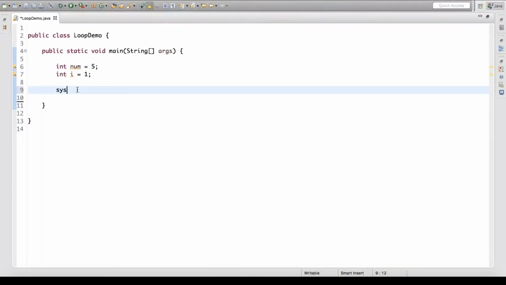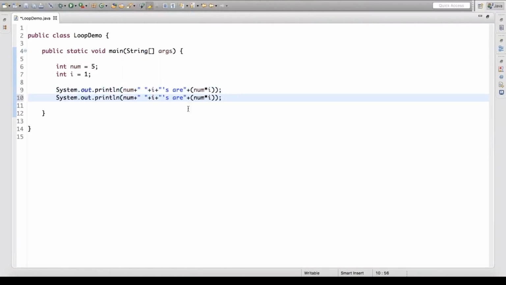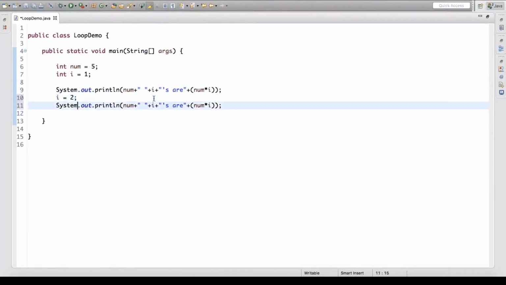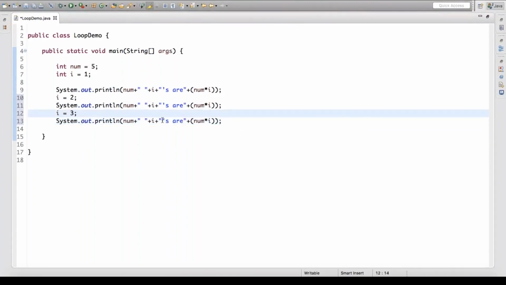So how will I write the table? I will say System.out.println of num plus " i's are " plus num into i. Just have a look at how I'm concatenating the things. When I say num i's are num into i, it means 5 ones are 5 into 1. If I write this instruction again, and after this instruction I just say i is now 2, then thereafter I come down and say i is 3 now.